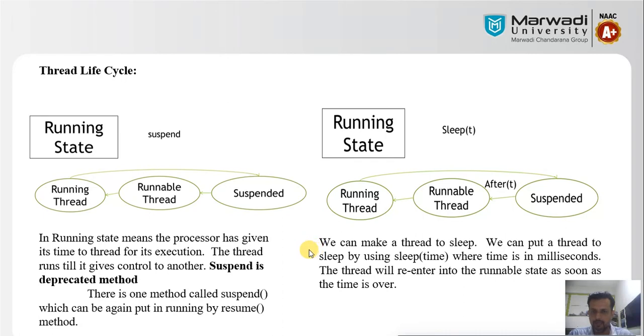So we can make a thread sleep by using sleep(time), where time is denoted in milliseconds, and the thread will re-enter the runnable state when the time is over. Suppose you enter 10 milliseconds. Then after 10 milliseconds your thread will start again, moving from the sleep state to the running state.